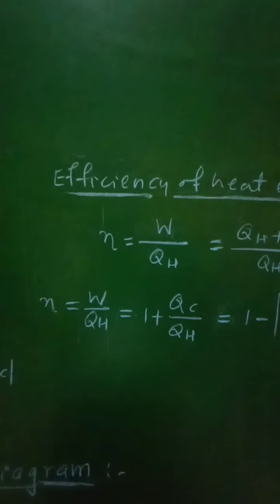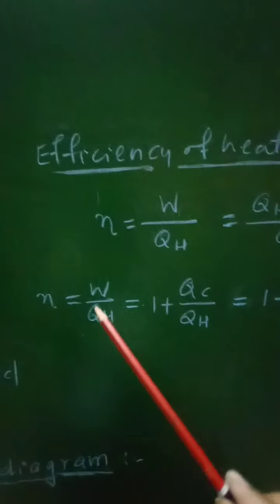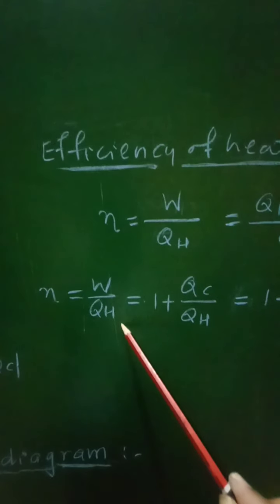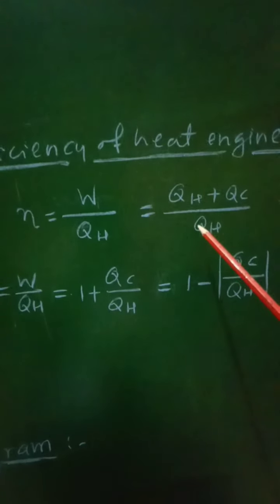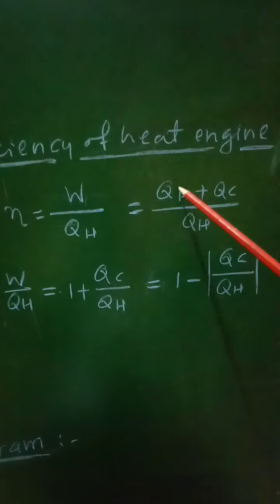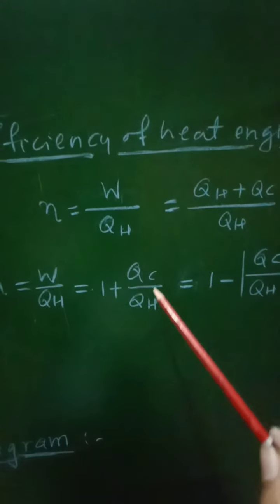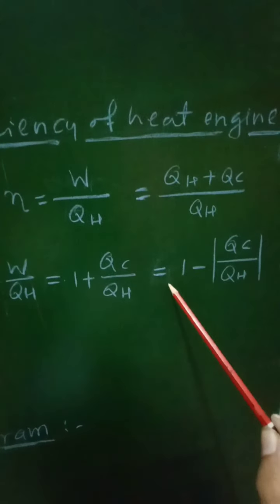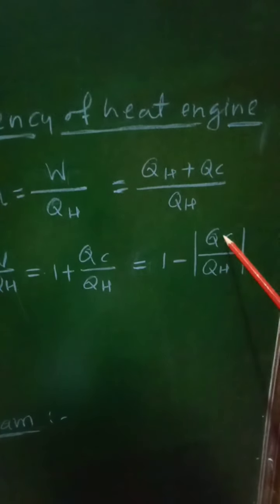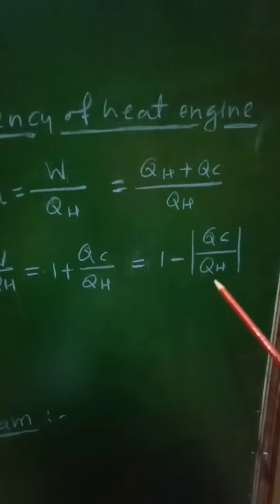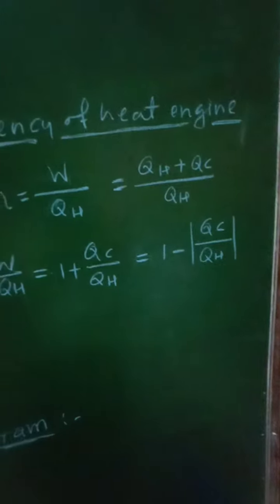Then the efficiency of heat engine will be also given as, simplifying the above equation, we will get eta is equal to W upon QH, that will be equal to 1 plus QC upon QH, because from this relation if you separate denominator then it will become QH upon QH plus QC upon QH, it will be equal to 1 plus QC upon QH. In terms of magnitudes then it will be written as equal to 1 minus, because this QC is negative, and therefore it will be 1 minus magnitude of QC upon QH.